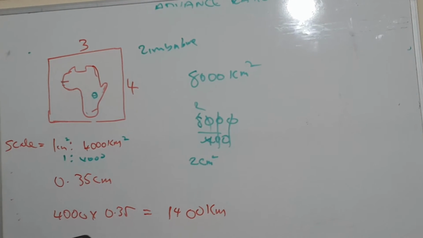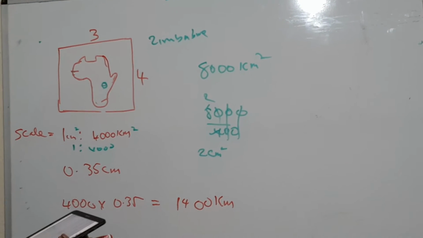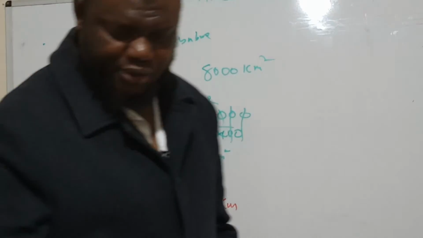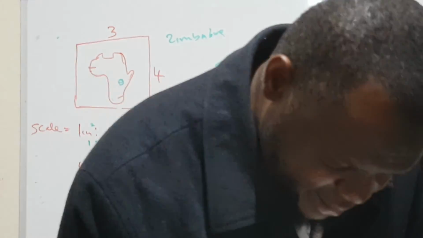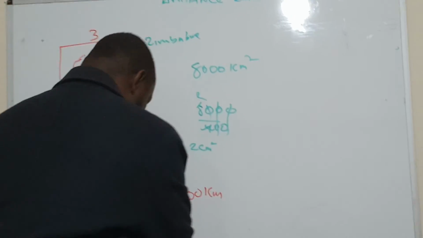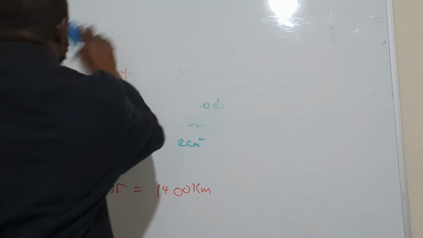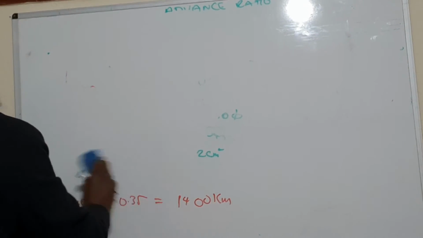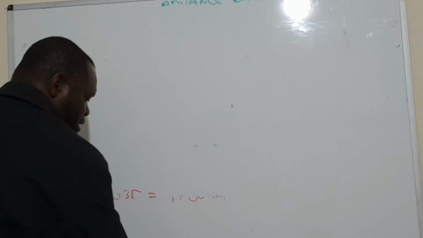Yes, scale of a map. I don't know whether there is any question here about scale. Okay, this one says the scale of Australia is 1:900,000. 1 centimeter in the map is 900,000 centimeters on the ground.